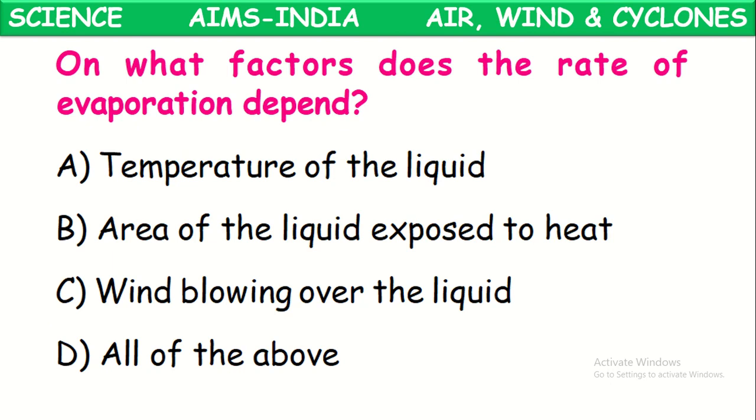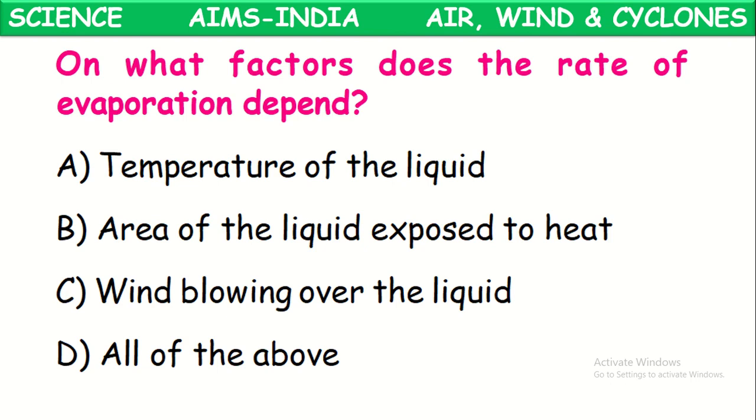On what factors does the rate of evaporation depend? Rate of evaporation means the speed of the conversion of water from the water bodies into vapor form. So on which factors this evaporation depends, they're asking here. See once, temperature of the liquid. Of course, if the liquid is at high temperature, rate of evaporation will be greater. If the temperature is cool, rate of evaporation will be somewhat less. Okay, it depends upon this.